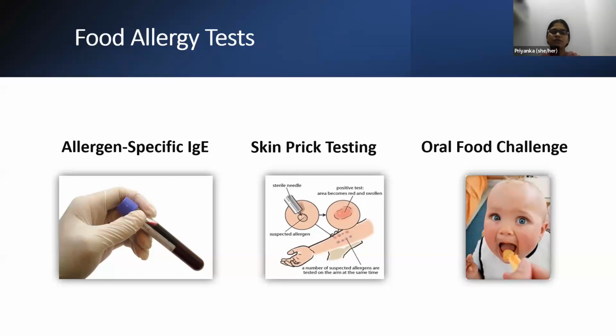Usually what happens, patients will start eliminating food items on their own based on their own history or own perception. So here comes the role of these diagnostic tests. They are allergen-specific IgE, skin prick testing, oral food challenges. We are not going to discuss each and every test in detail considering time constraint.